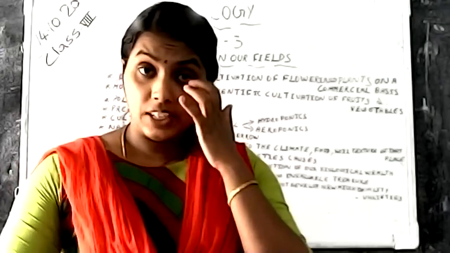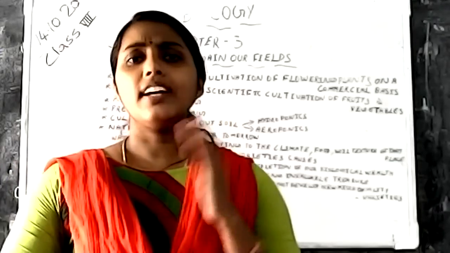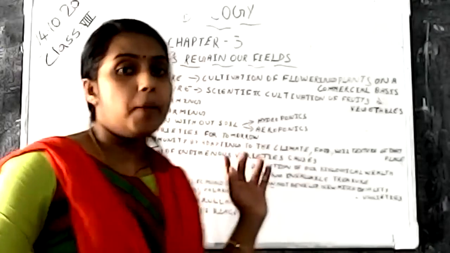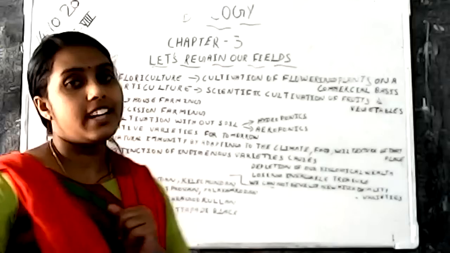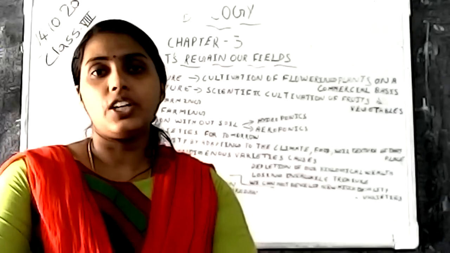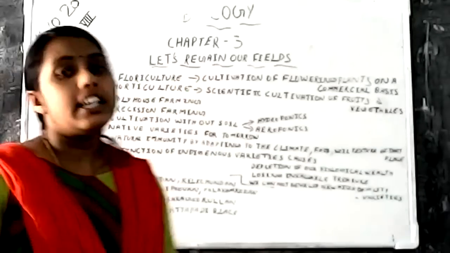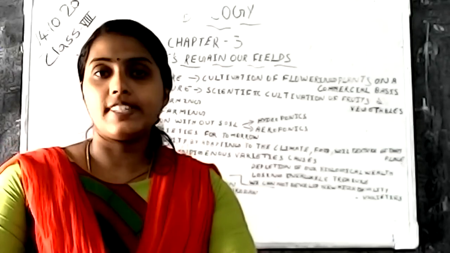This class is a continuation of that, two topics from that, and then we will study the new methods of farming. First is floriculture. Floriculture means the cultivation of flowering plants on a commercial basis.